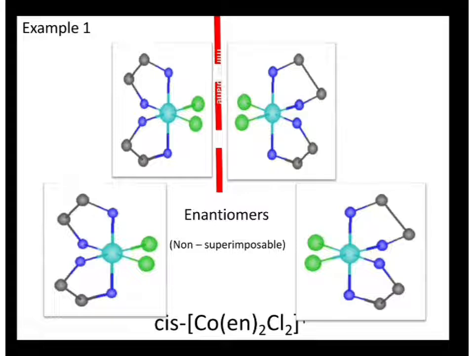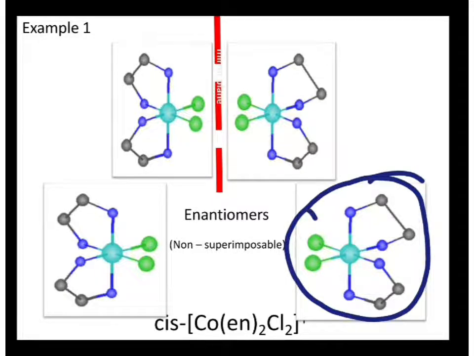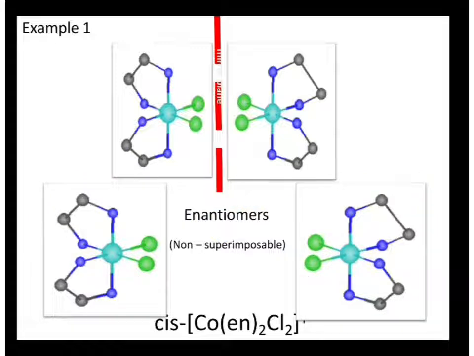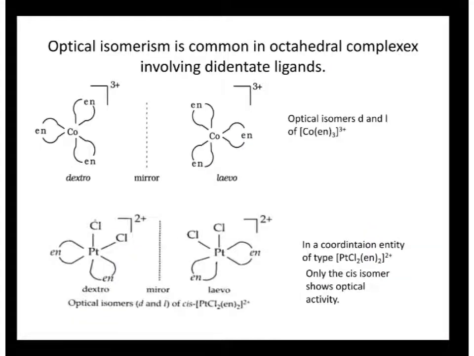So these are just examples of enantiomers. These are non-superimposable. If you take this molecule and keep it on this, it won't be similar. Can you see these two green color groups? Those are on the left side, right? But here it's on the right side. So if you take this molecule and keep it here, these green color groups will be facing this side. So these are non-superimposable. These are some examples of optical isomers.